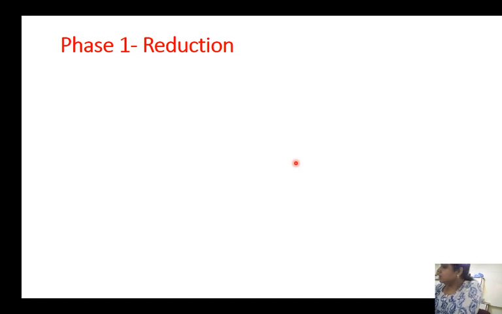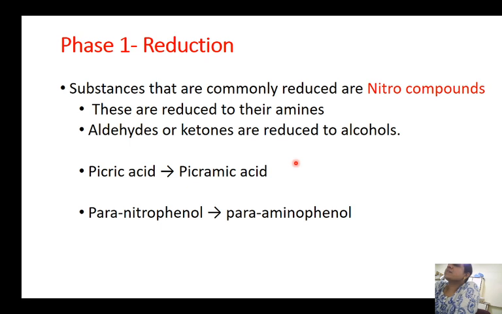Now we'll go to the next phase of the detoxification process. We are done with oxidation. Now we are going to reduction. The substances that are commonly reduced by reduction processes are nitro compounds. These nitro compounds are reduced to amines. Aldehydes or ketones are reduced to alcohols.